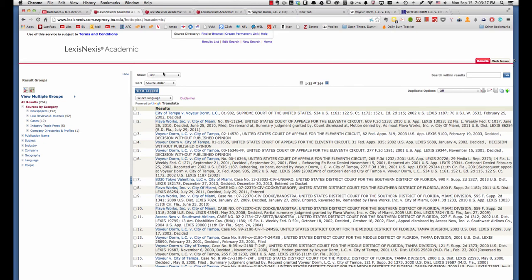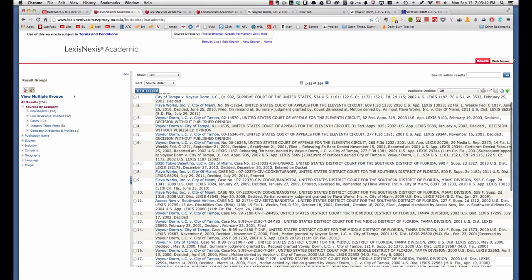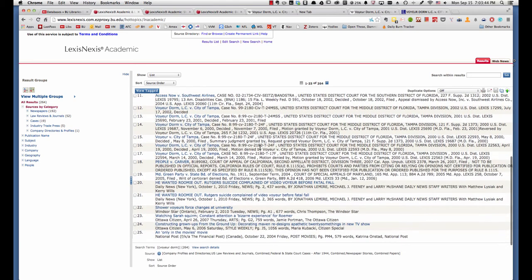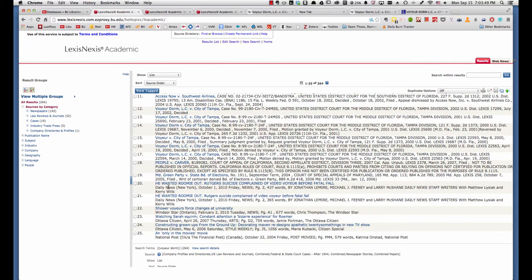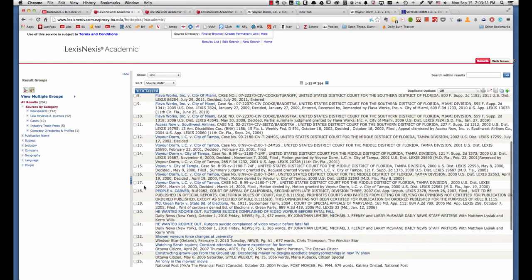And by default, the results are listed in source order. So the United States Supreme Court is listed first, and then courts of appeals, and then other sources, going from the court decisions to newspapers, online sources, things like that.